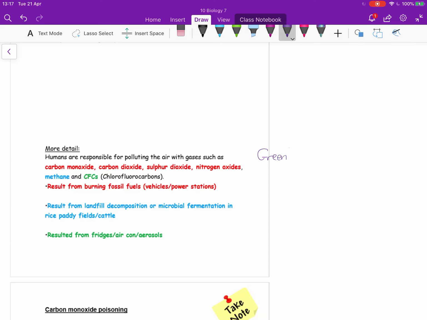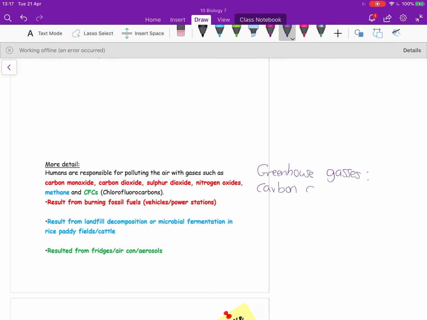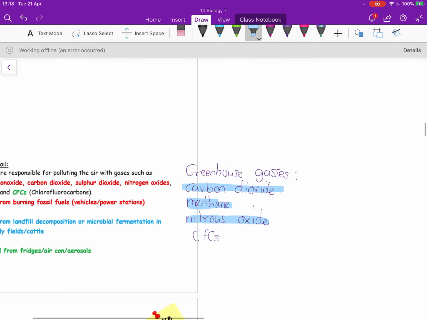This video is going to be talking about air pollution, focusing on greenhouse gases, first of all. So the examples of greenhouse gases are carbon dioxide, methane gas, nitrous oxides, that can be nitrogen oxide or nitrogen dioxide, and CFCs, which is chlorofluorocarbons. The main three that contribute to the enhanced greenhouse effect are carbon dioxide, methane, and nitrous oxides.